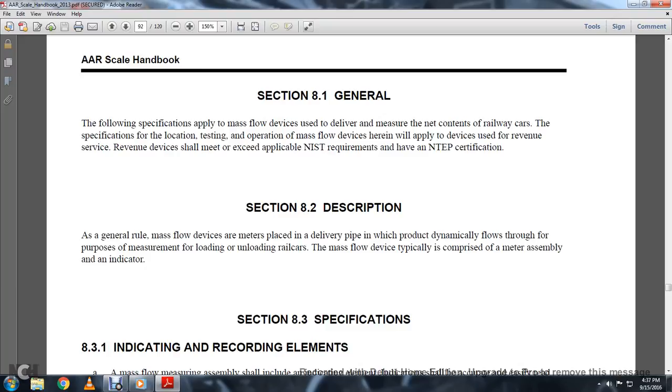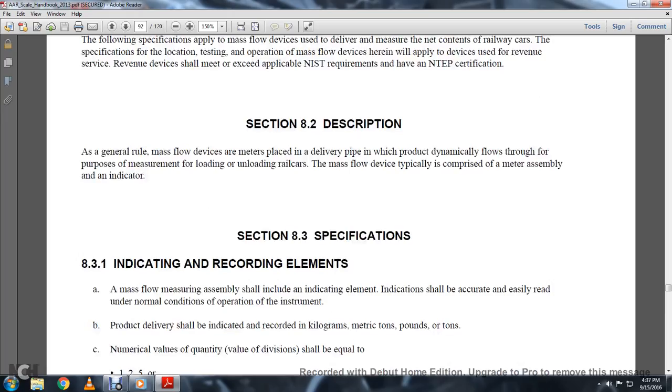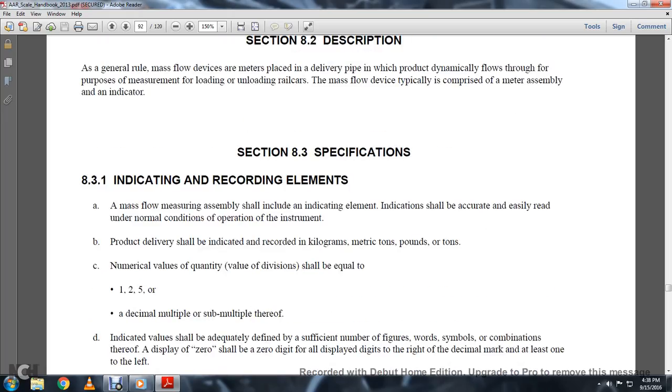Section 2, 8.2, general description. The mass flow device meter, the device delivery pipe with the product dynamically flows for the purpose of measurement, loading, and unloading of required rail cars. The mass flow device typically comprises a meter assembly and indicator. 8.3 specification, 8.3.1 indicating and recording elements.